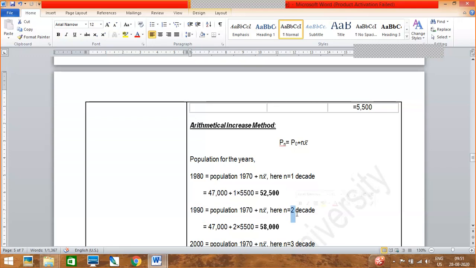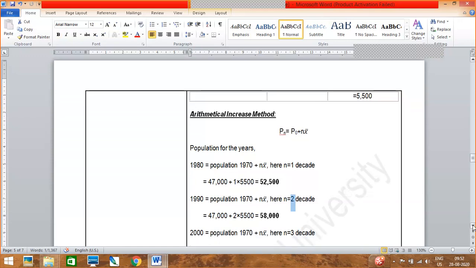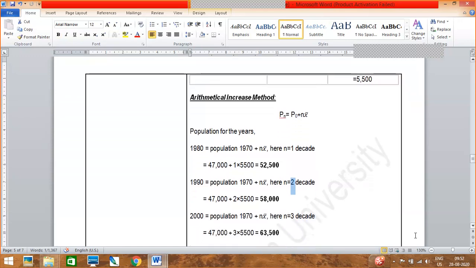And what is n? Here n is 1 decade. You can see in the question, like here 1930, then 1940, then 1950, 1960. So one decade gap is here. Am I clear to you? So we will be taking n to be 1 decade, so we will put n equal to 1.